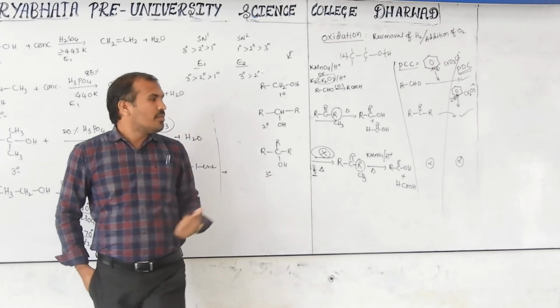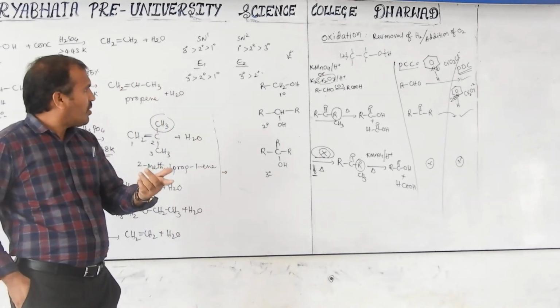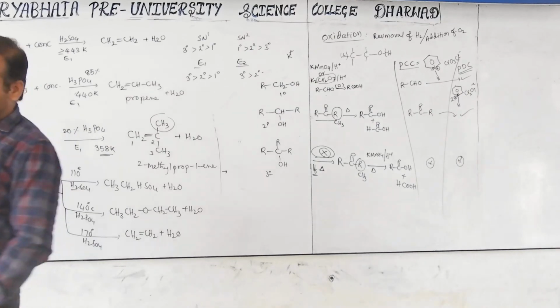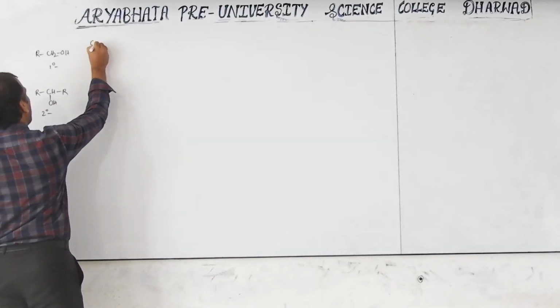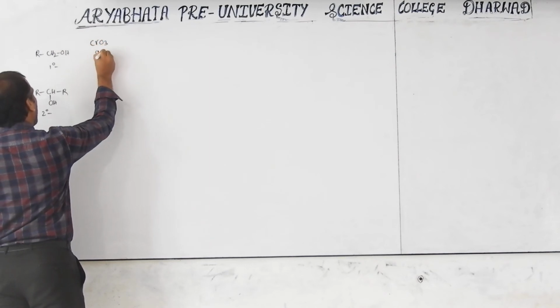Okay, this is about one more auxiliary reagent that we discuss now. Now the one more reagent is CrO3 anhydrous.